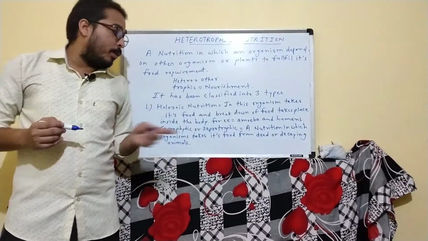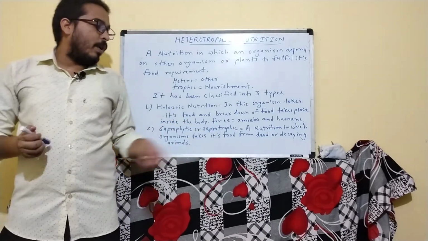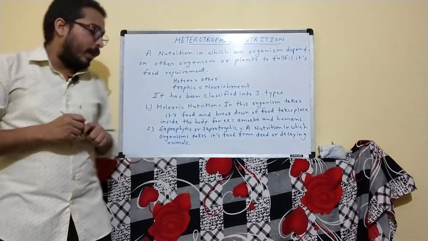Saprophytic nutrition or saprotrophic nutrition means a nutrition in which an organism takes its food from dead or decaying animals. For example,